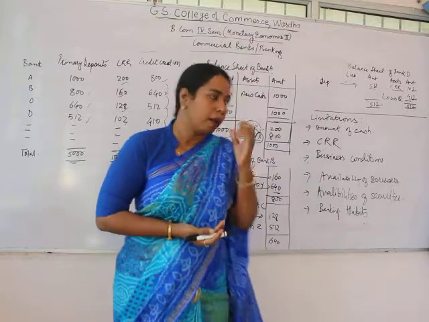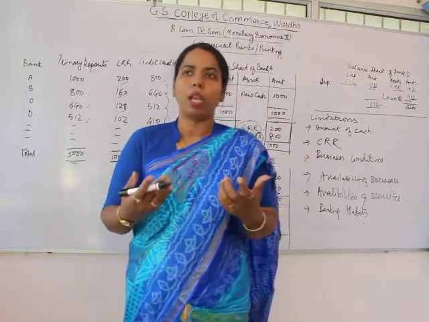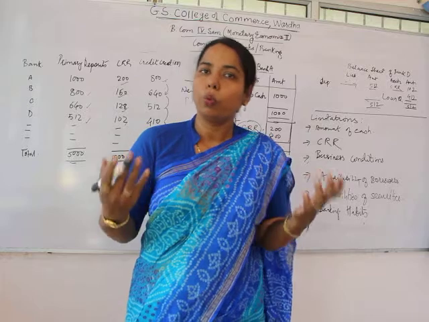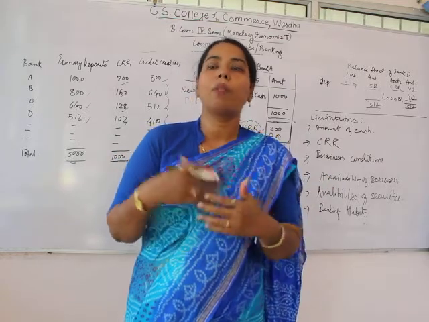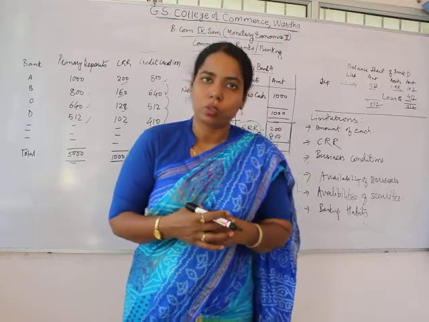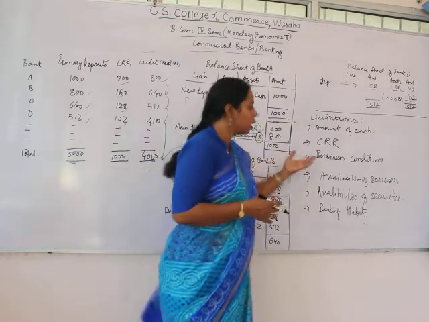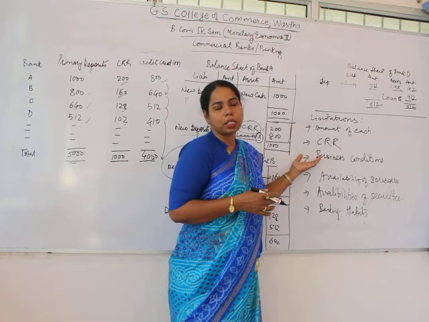And if the business condition is of peak time, or there is a boom in the economy, there will be more credit creation, because there will be more borrowers who will approach the bank for loans. So the business condition is also an important ingredient in deciding